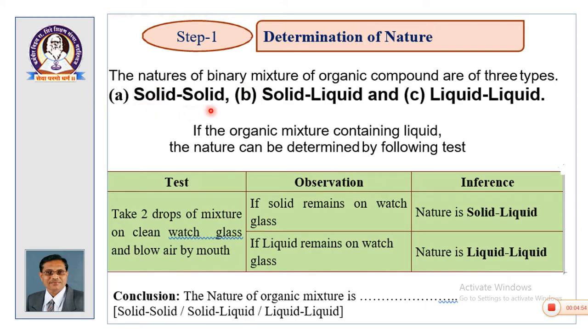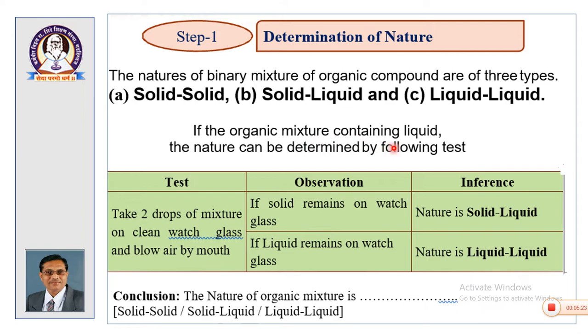So, appearance, if it is solid, then it is solid plus solid. If the appearance of the mixture is in liquid form, then there are two possibilities. One possibility, if the solid is soluble in the liquid, then it will appear only in liquid form, and if the mixture contains both the liquids, one volatile, another non-volatile, then it will be again having the same appearance.